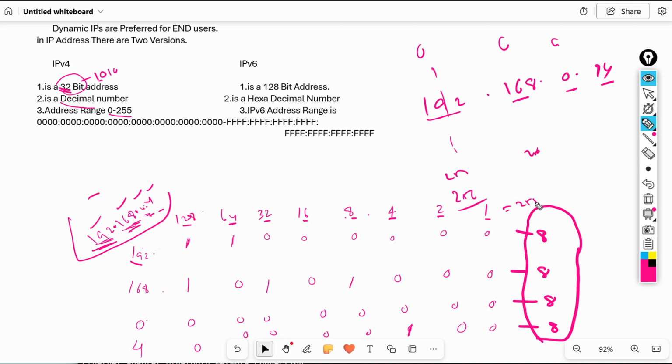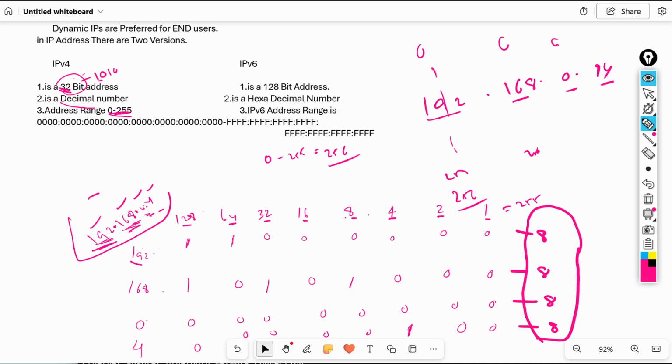We will get 255. 0 to 255 means 256 values in total, right? Understand? The IPv4 address range is only 0 to 255. That's why we have written only 1, 2, 4, 8, 16, 32, 64, 128. That's it. 8 bits here.